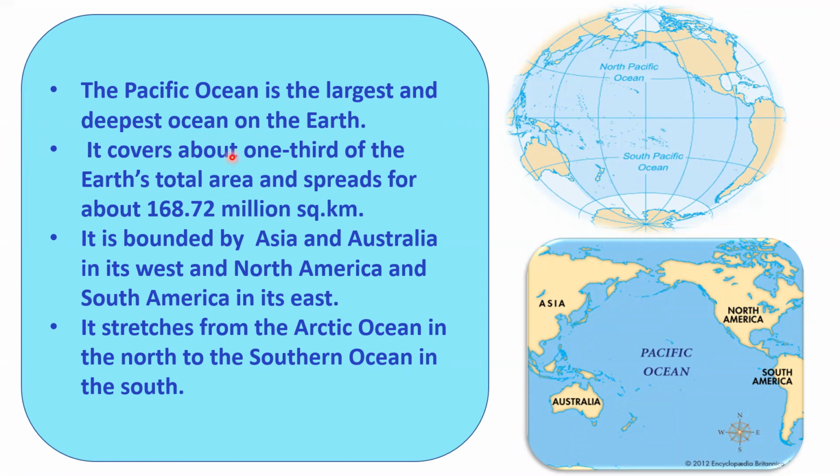It covers about 1/3 of the Earth's total area and spreads for about 168.72 million square kilometers. It is bounded by Asia and Australia in its west, and North America and South America in its east. It stretches from the Arctic Ocean in the north to the Southern Ocean in the south.